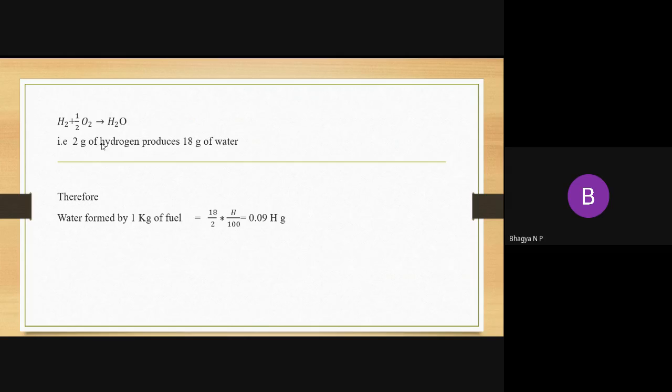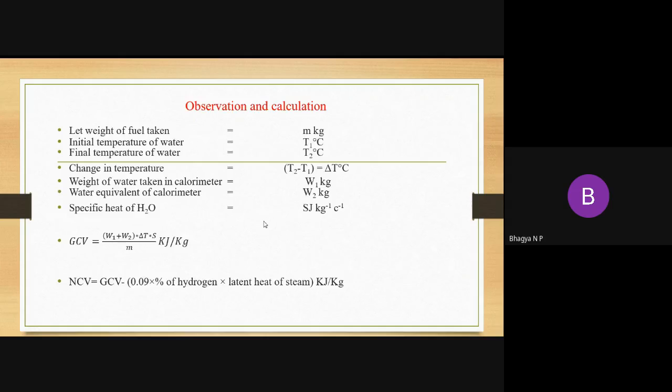If 2 grams of hydrogen produces 18 grams, then 1 gram of hydrogen produces how much? 18 by 2 into H by 100, that is equal to 0.09. So that is what we have written here, 0.09 into percentage of hydrogen into latent heat of steam. By using this equation, we can calculate the NCV of the fuel.